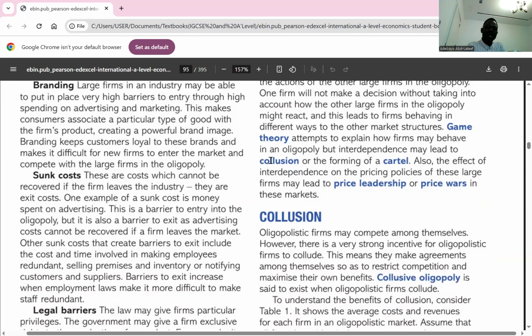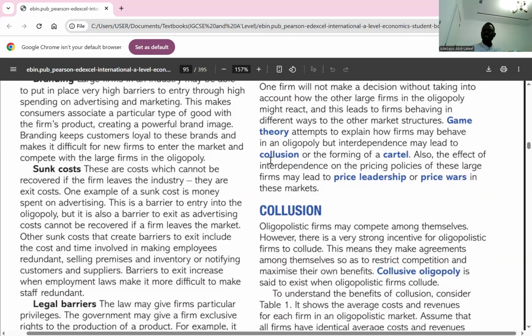Then the next one is sunk cost. For sunk cost, we're talking about costs that cannot be recovered if the firm chooses to leave the industry. So I said we call it the exit cost. Look at the few large firms in that industry. Those few large firms would have invested heavily in infrastructure, facilities, even employees and the rest. So if they suddenly want to leave the market because the market is not favorable, it becomes difficult.